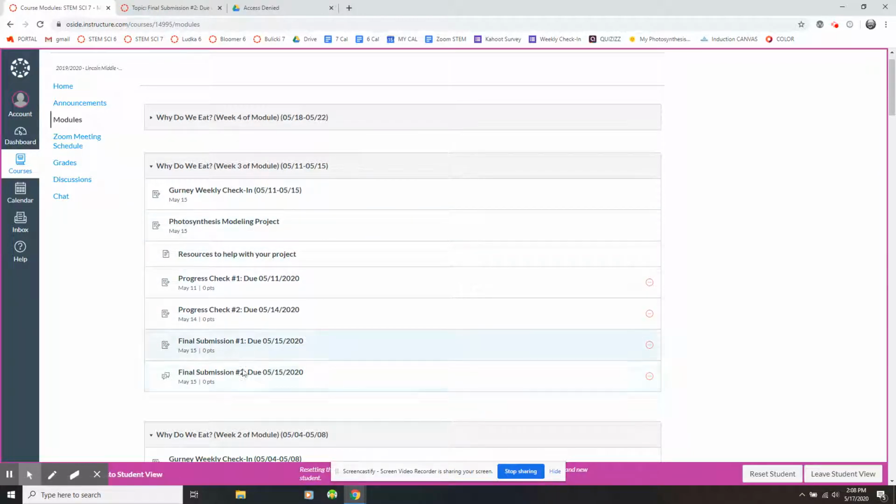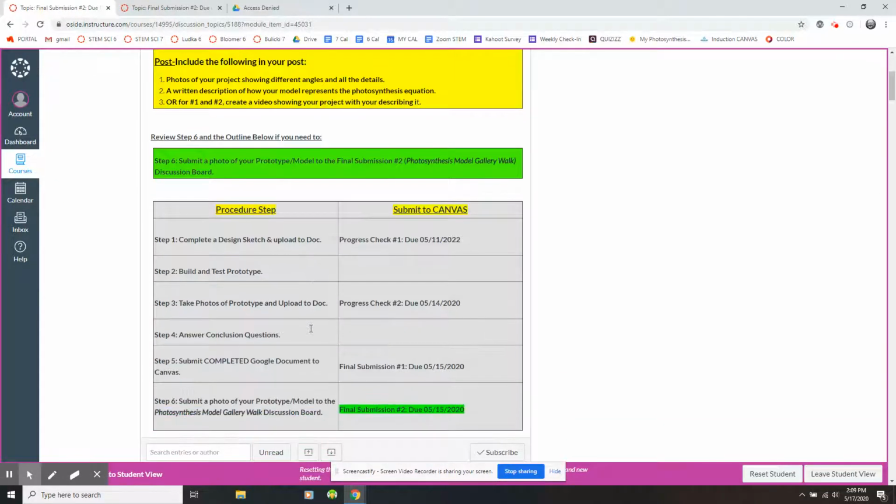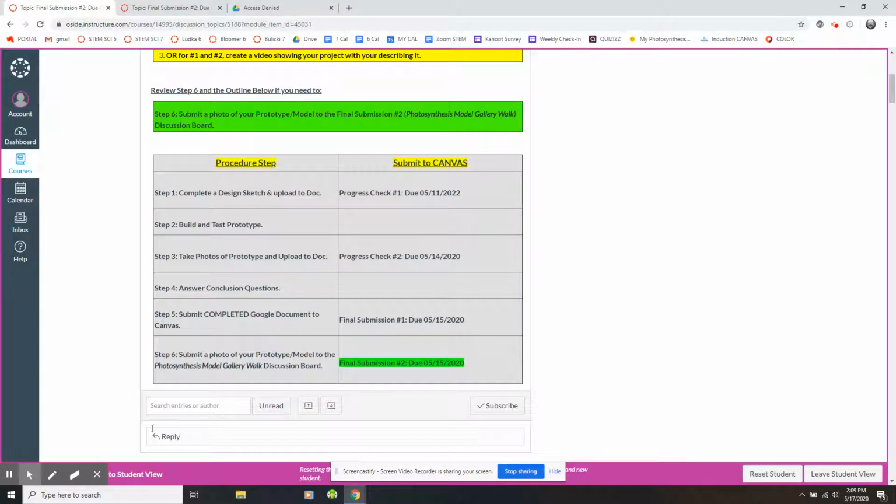There are 2 final submissions. One is your Google Doc, which is final submission number 1. You submit your Google Doc to me, complete. Final submission number 2 is a gallery walk. And I'm going to scroll down. I don't want to scroll too far down, but there is a spot where you click reply, and then your post will be right below that. I'm not going to scroll all the way down so that names aren't shown on a YouTube video, but this is where you should have submitted.